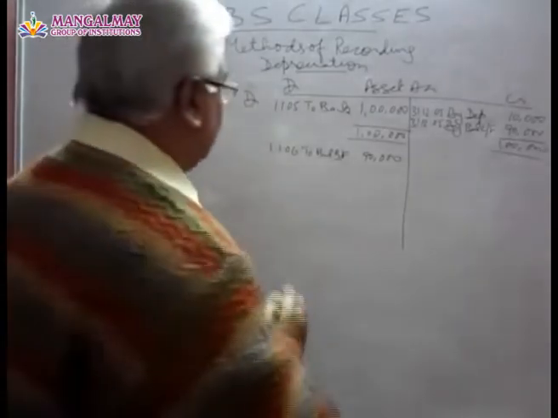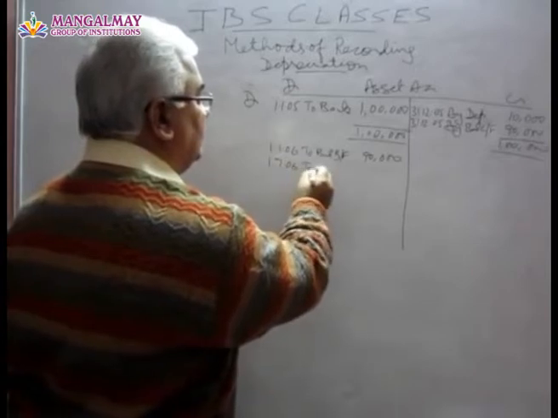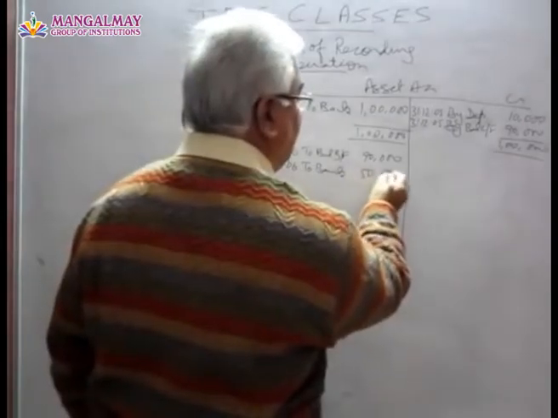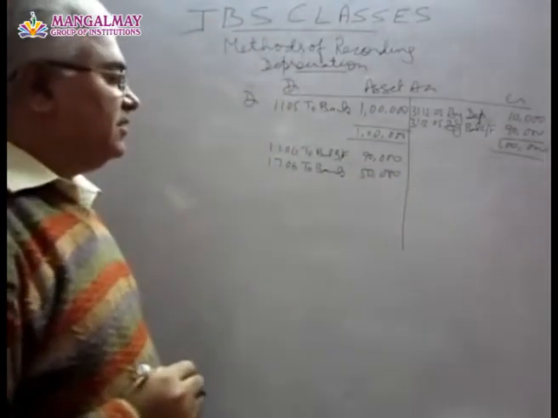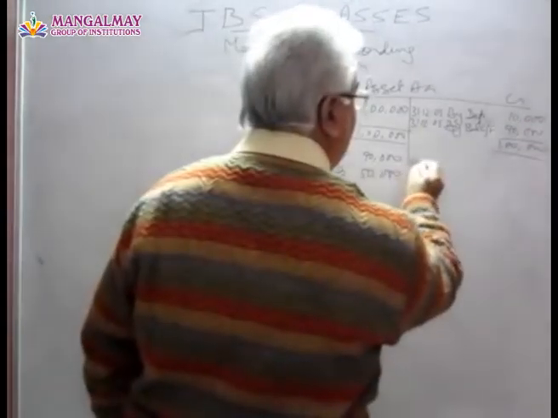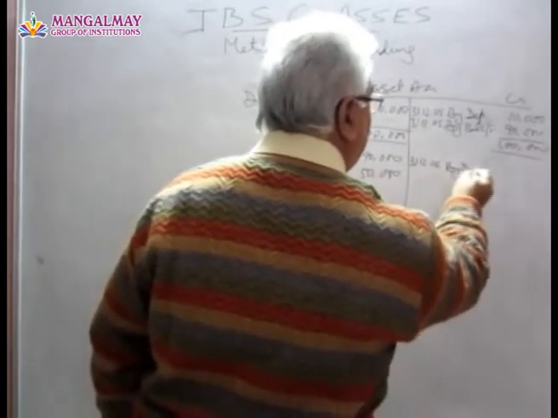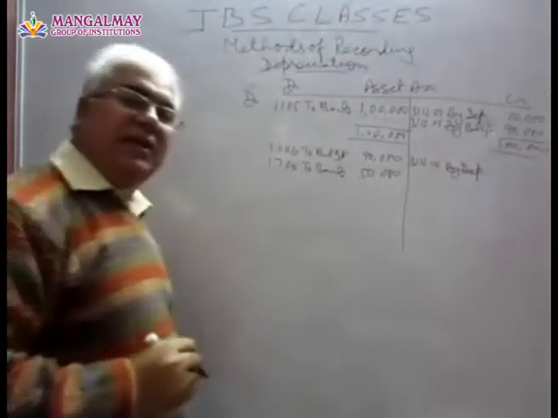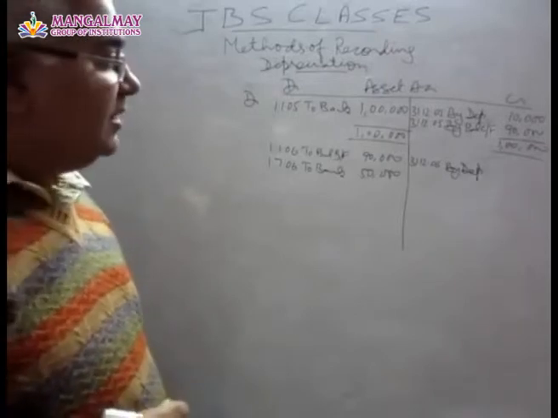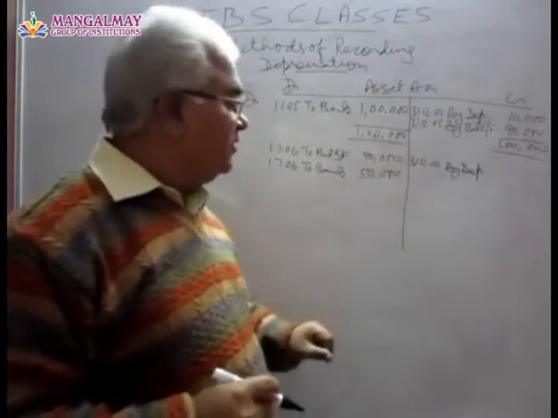And if you buy a machinery, say on 1/7/06 to bank, say 50,000. If you buy another machine for 50,000, and now at the end of this year on 31/12/06 you have to charge depreciation. How much you will charge? You have to charge depreciation again at the rate of 10% on fixed installment method. So naturally this machine is this one, so 10,000 for this.